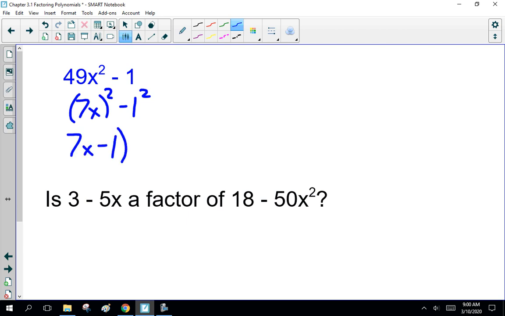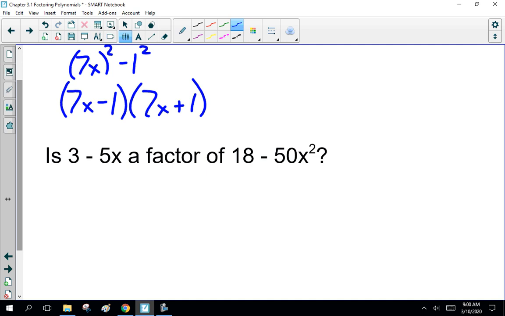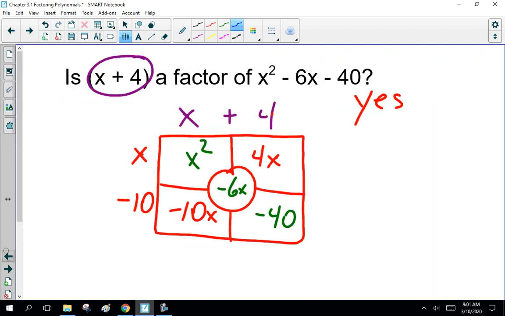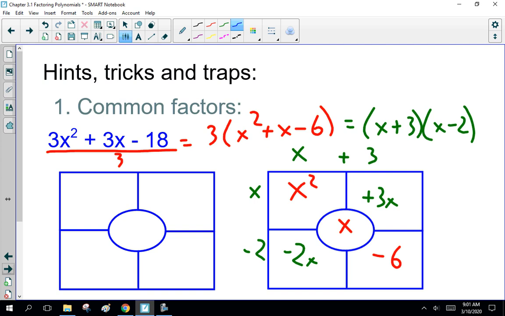7x minus 1 times 7x plus 1. And now my other favorite trick question for difference of squares. Is 3 minus 5x a factor of 18 minus 50x squared? And you're going, wait a minute, 18 is not a perfect square, neither is 50. True. But what do we talk about here? Hints, tricks, and traps, common factors.